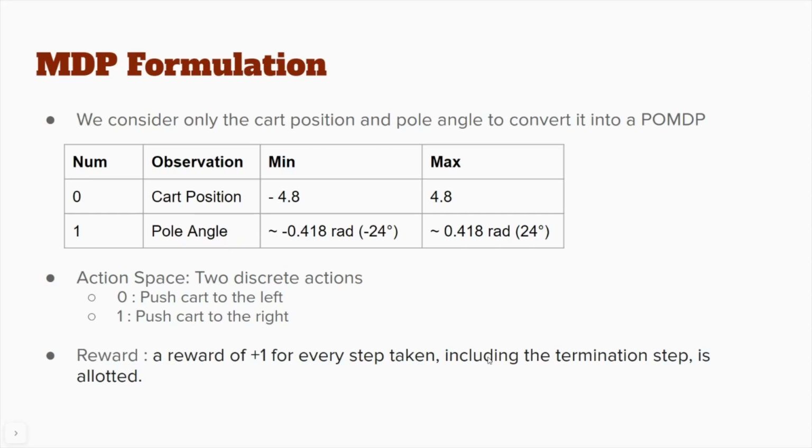We have implemented two POMDP scenarios. In the first partially observable case, we only consider the cart position and pole angle, hiding the velocity of the cart and the pole angular velocity from the agent. In the second case, we use a mask to hide different observation space components at different iterations, thus forming a partially observable environment. We currently analyze the performance of the deep recurrent Q network on both the scenarios and aim to extend to more partially observable environments in the future.